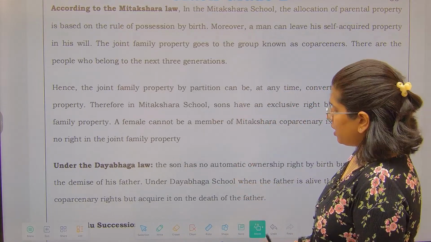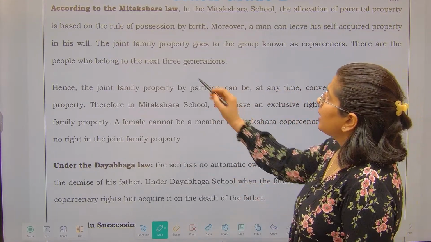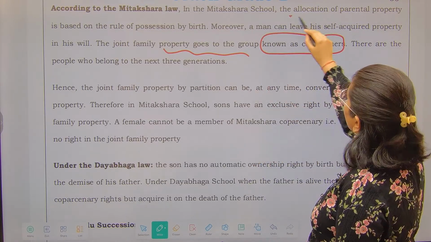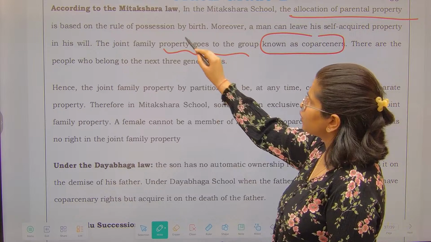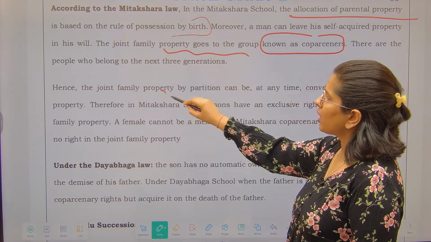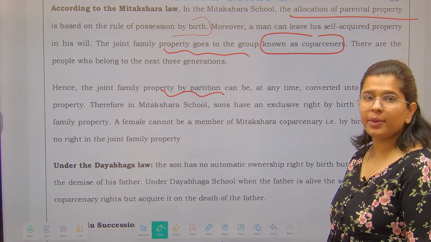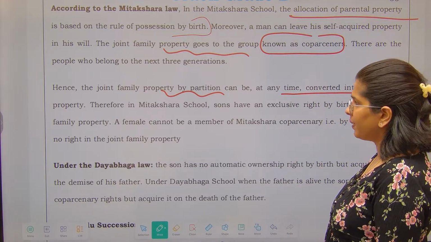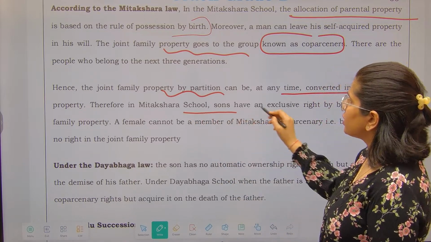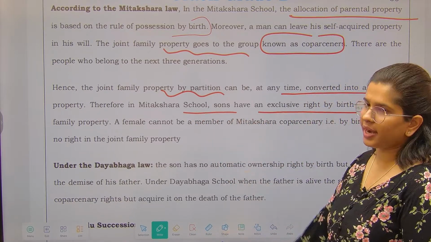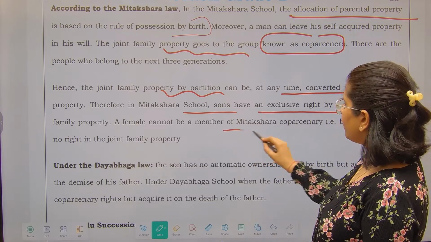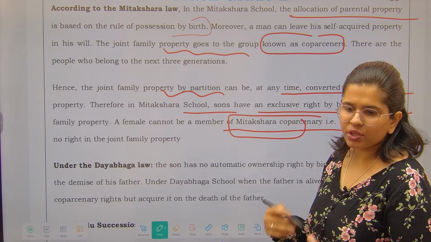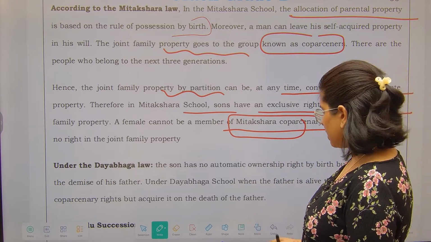As per the Mitakshara, the joint family property goes to the group known as the co-partners. The allocation of the co-partners' property is based on birth. Hence, the joint family property, at the time of partition, can be converted into separate property. Therefore, in the Mitakshara school, sons have an exclusive right by birth and a female cannot be a member of the Mitakshara co-partnery, right? That was the earlier provision under the Mitakshara school of law.